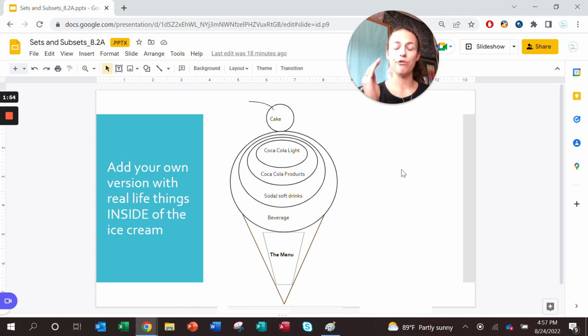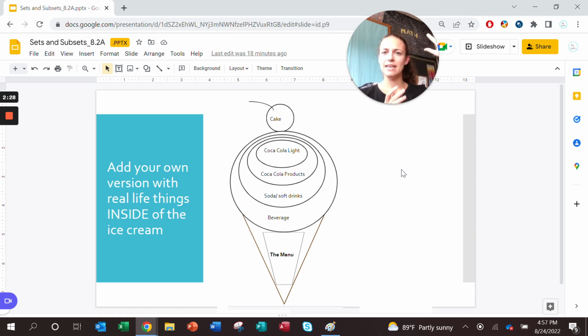One category further than that now includes all soda or soft drinks. So now we have Pepsi, and now we have Dr. Pepper, and we have all these different soft drinks, but it still includes Coca-Cola and Diet Coke. Further than that, we now have all kinds of beverages. We have water, lemonade, juice, Gatorade, but beverages still include everything that was above it, just like in the real number system. So now we have all kinds of drinks, but we still have those Cokes, those Diet Cokes, those Coke Zeros, all of the above.